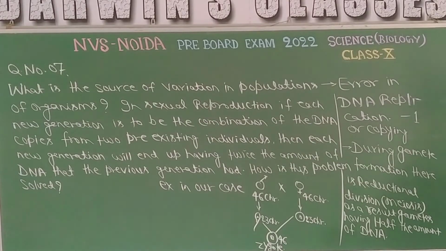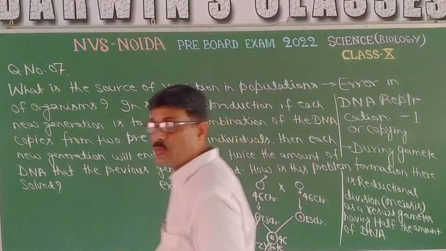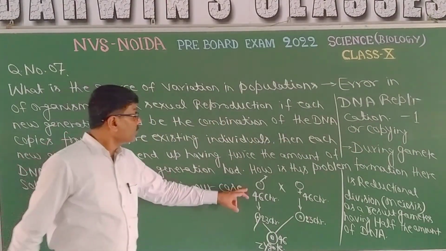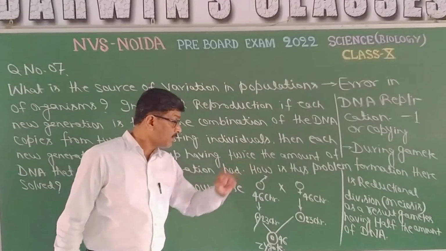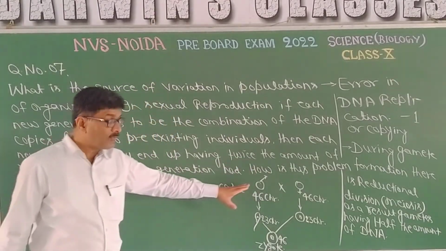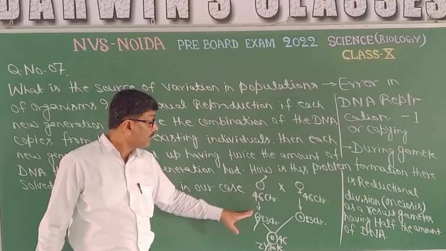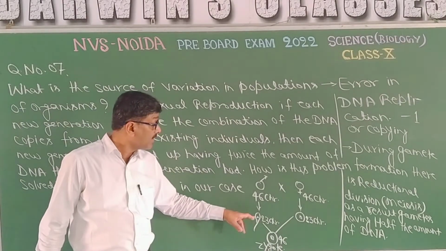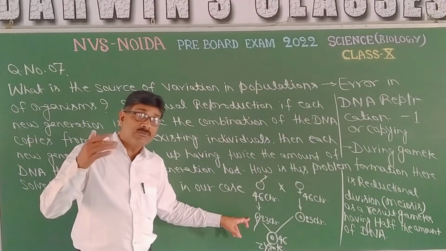What happens during gamete formation? There is reductional division, that is meiosis. As a result, gametes have half the amount of DNA, half the number of chromosome. Suppose in case of human being, male having 46 chromosome, female having 46 chromosome, but during gamete formation there is meiosis, and their gametes are having only half the amount of DNA.